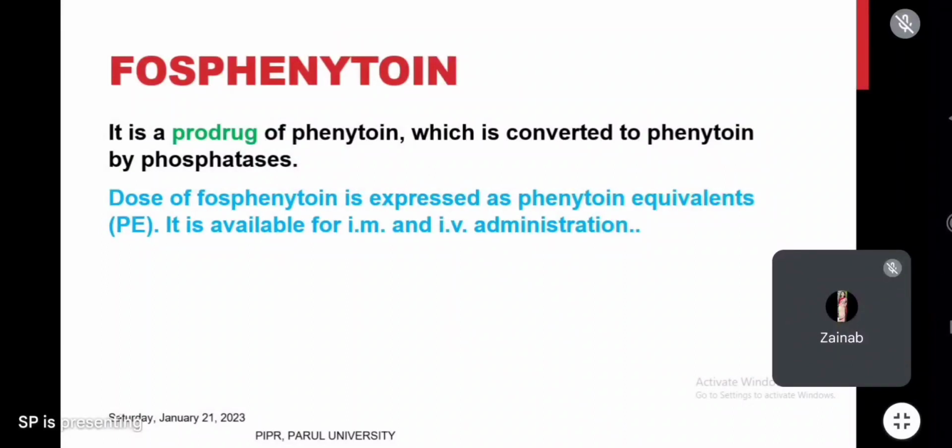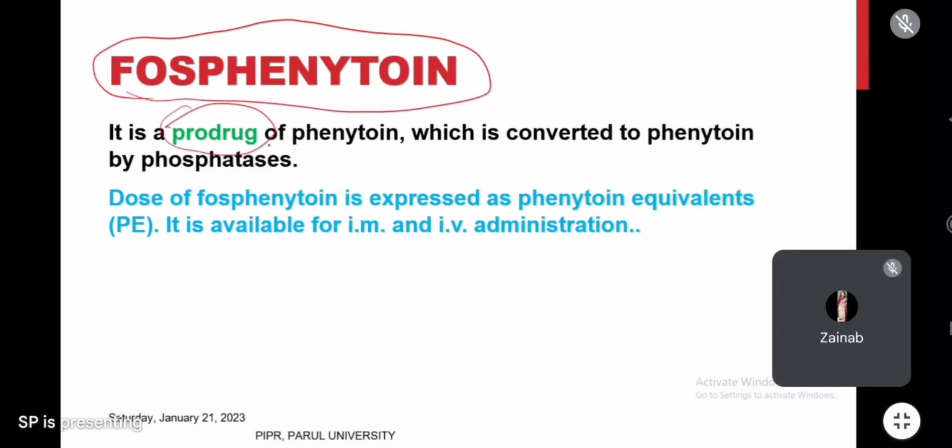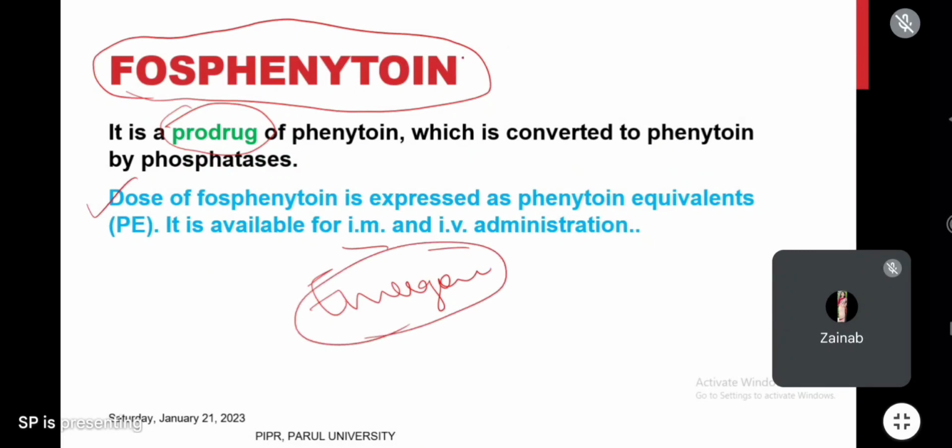Next drug is phosphenytoin. Phosphenytoin is a drug having the same action as phenytoin, and it is also a compound obtained from phenytoin. One thing about phosphenytoin you have to remember: it is a prodrug of phenytoin, which will be converted into phenytoin in the liver, and the dose is given as phenytoin. It is available in IM form and IV form. So in emergency, phosphenytoin is the commonly used drug.